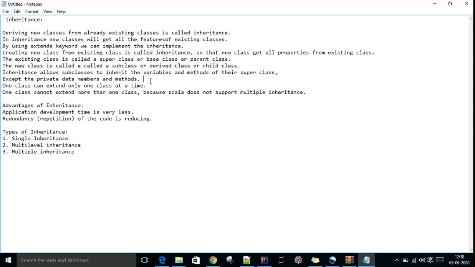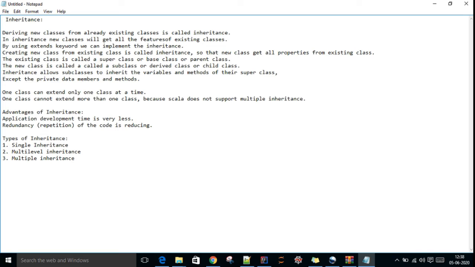That is the only rule we have in inheritance. Any variable or method with the private keyword we cannot inherit in the child class. One class can extend only one class at a time, because multiple inheritance of classes is not supported.